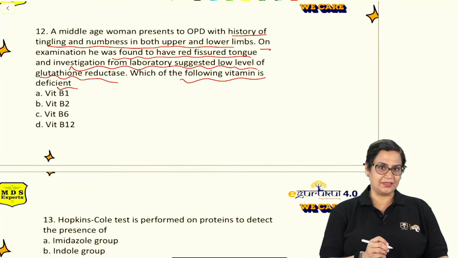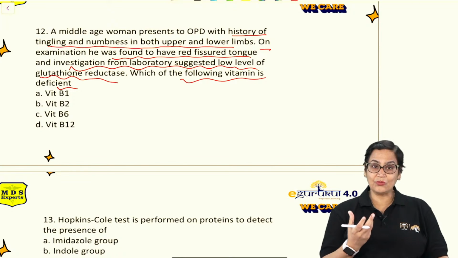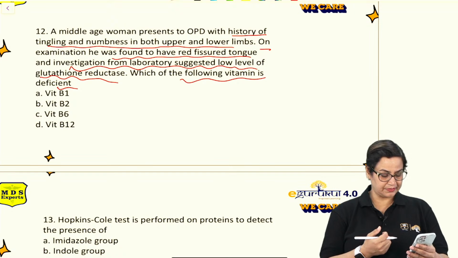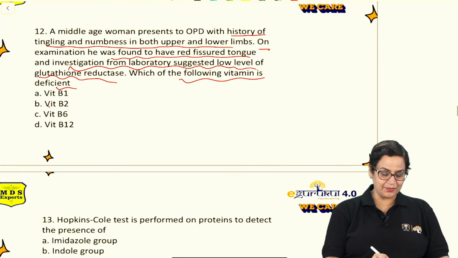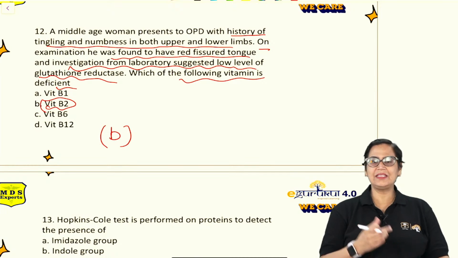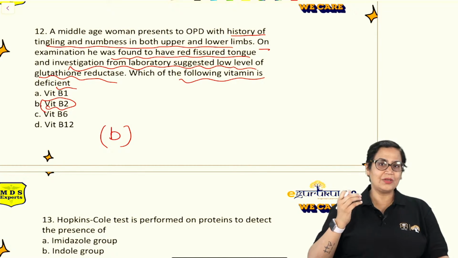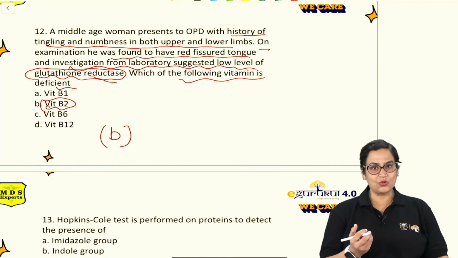A red fissured tongue, glossitis, cheilosis, these are the symptoms of which vitamin deficiency? I am giving you such a big hint. It is riboflavin, which is vitamin B2. Now, how do you have to estimate? Whenever we have to carry out some biochemical investigation, we have to carry out the assay of the enzymes. So this glutathione reductase activity, yes, very good Vishnu, the answer will be B2, riboflavin.